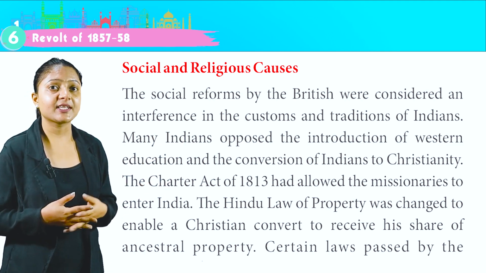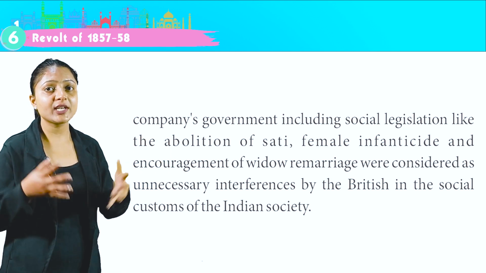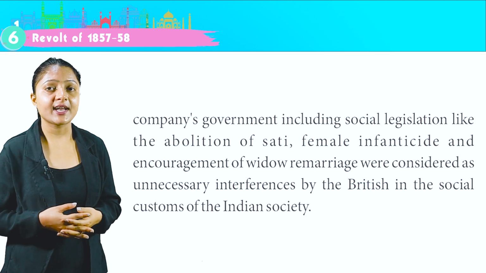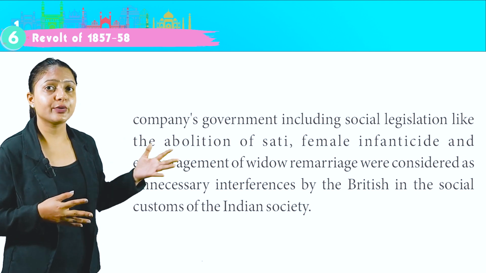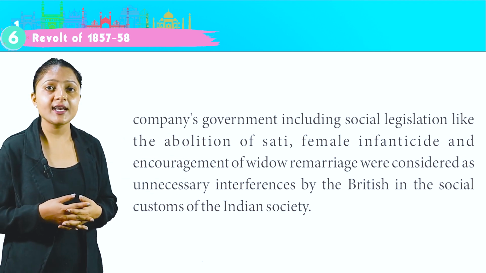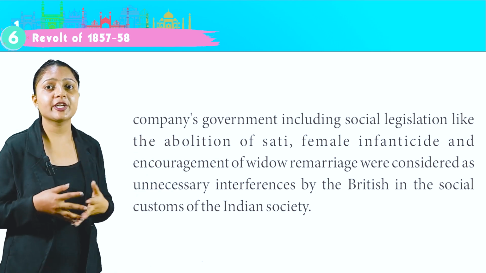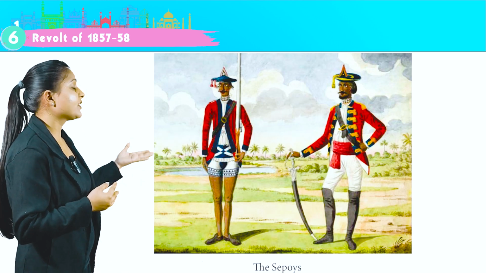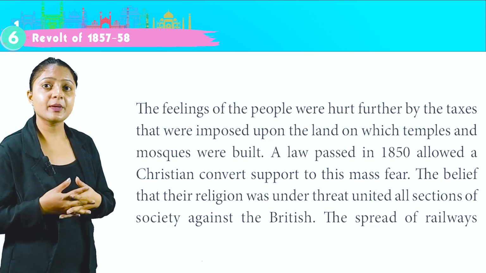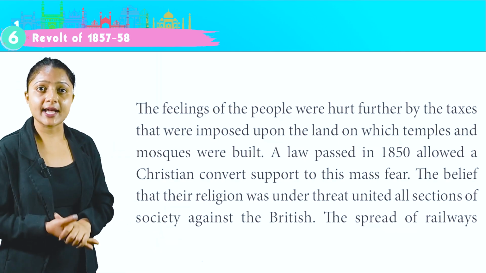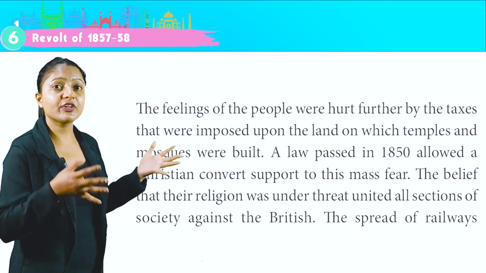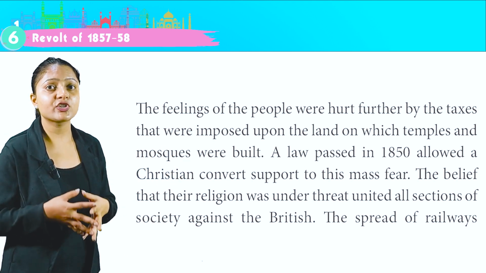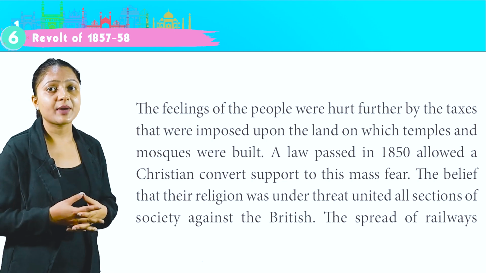Certain laws passed by the company's government, including social legislation like the abolition of sati, female infanticide, and encouragement of widow remarriage, were considered as unnecessary interference by the British in the social customs of the Indian society. This is the image of the sepoys. The feelings of the people were hurt further by the taxes that were imposed upon the land on which temples and mosques were built. A law passed in 1850 allowed a Christian convert support to this mass fear.